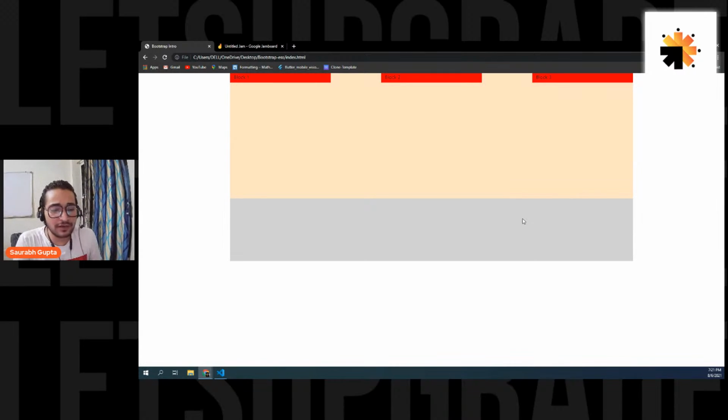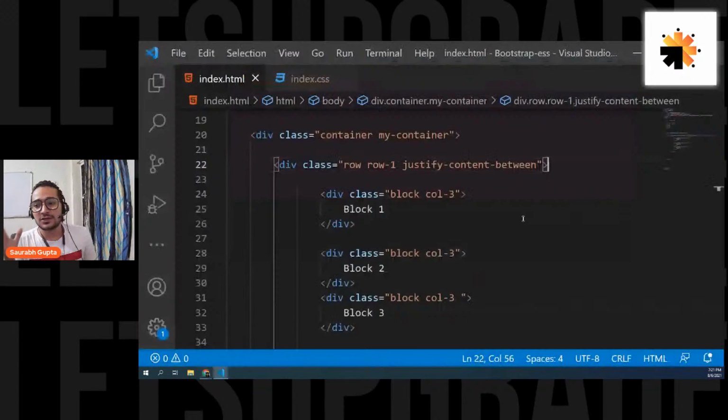No, no, no. It doesn't work like that, buddy. It's not for grid because these properties are directly for flexboxing in this case. Because as I told you, Bootstrap is hugely dependent on flexboxes right now. Is that cleared? So guys, are we understanding?